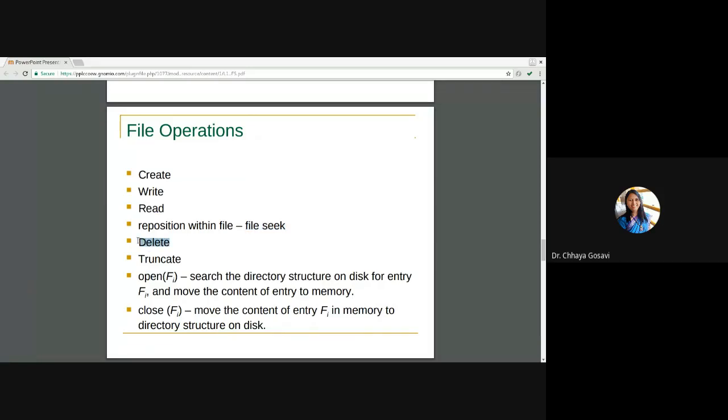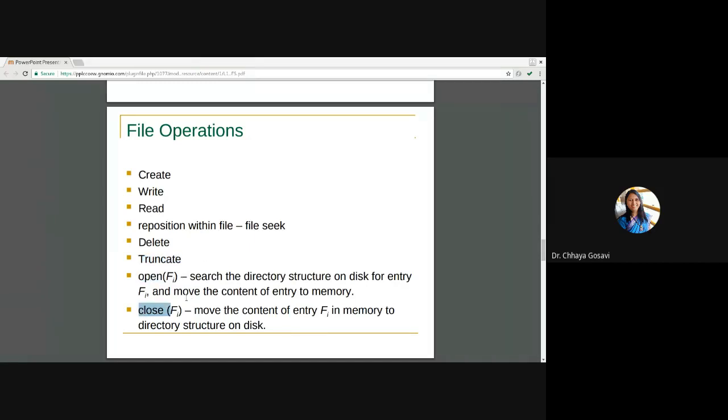Then delete: you should be able to delete certain data from a file, records from a file. Truncate means delete from the end. If the file size is 1000 bytes and you want to truncate it to 100 bytes, the last 900 bytes need to be truncated. Then there are functions like open and close.